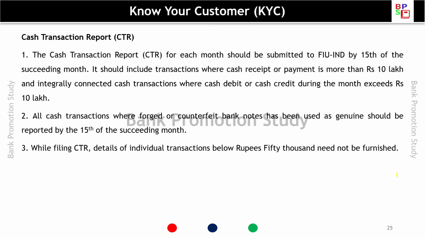Cash Transaction Report, CTR. The cash transaction report for each month should be submitted to FIU-IND by the 15th of the succeeding month. It should include transactions where cash receipt or payment is more than rupees 10 lakh and integrally connected cash transactions where cash debit or cash credit during the month exceeds rupees 10 lakh. All cash transactions where forged or counterfeit banknotes have been used as genuine should be reported by the 15th of the succeeding month. While filing CTR, details of individual transactions below rupees 50,000 need not be furnished.